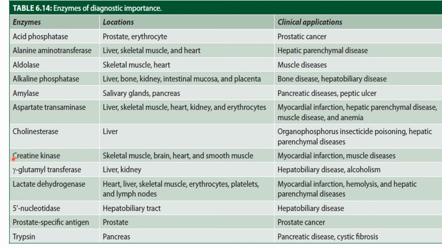And creatine kinase, increased level is seen in myocardial infarction and muscle diseases, muscular dystrophies. Gamma glutamyl transferase, in hepatobiliary diseases and alcoholism. Lactate dehydrogenase is non-specific: myocardial infarction, hepatic parenchymal diseases, leukemias, hemolysis. 5' nucleotidase, hepatobiliary disease. Prostate specific antigen, prostate cancer. Trypsin, pancreatic disease or cystic fibrosis of the pancreas. So trypsin can also have diagnostic importance.